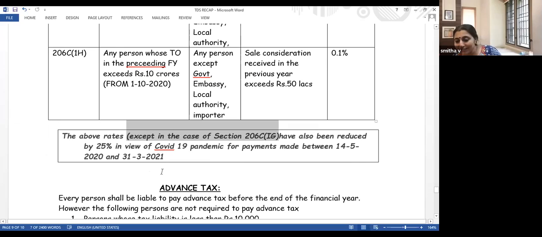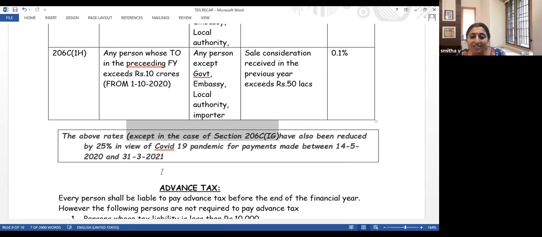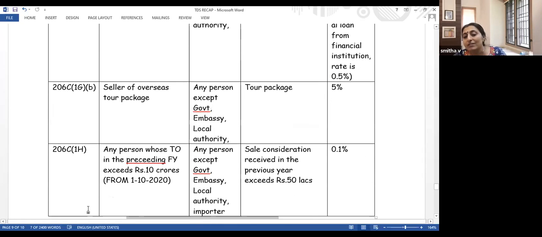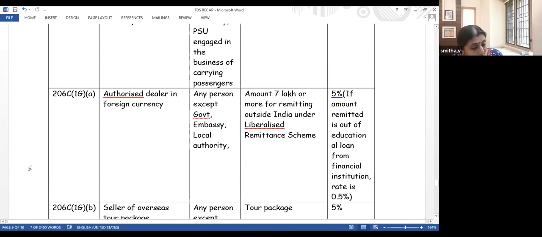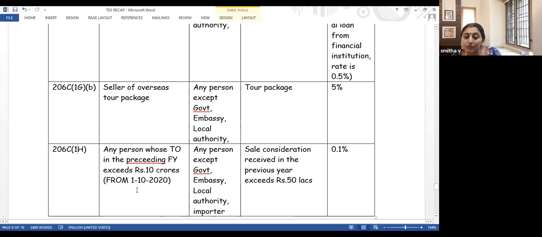Any doubts? I think I have time for interest as well. We can go up to 5 o'clock. Vishnu, can we go up to 5? Yes, ma'am. Okay. Any doubts in TCS? As I told you, the last three sections, 1GA, 1GB and 1H, were introduced only from assessment year 21-22, especially 206C1H is from 1st October 2020.